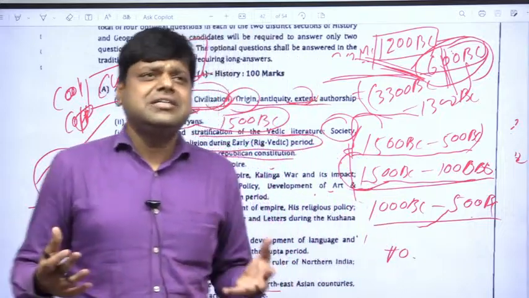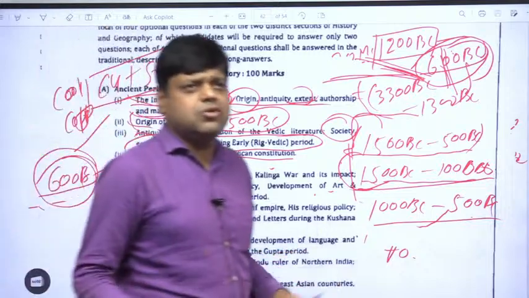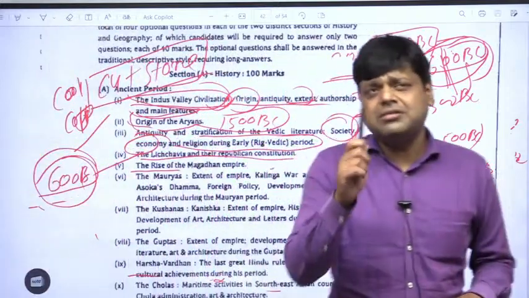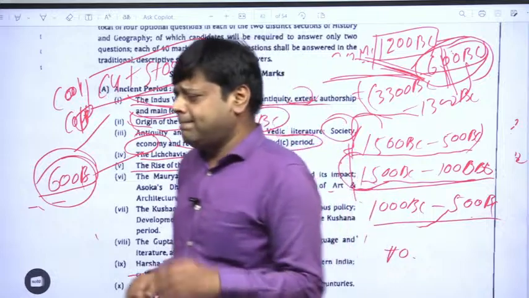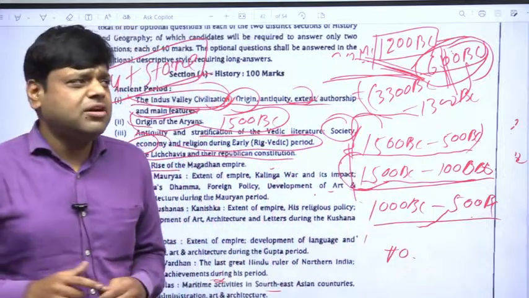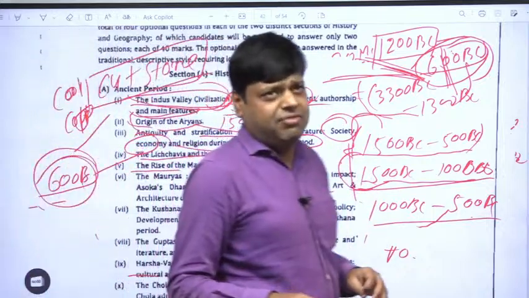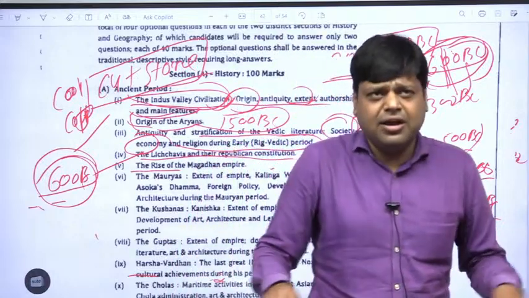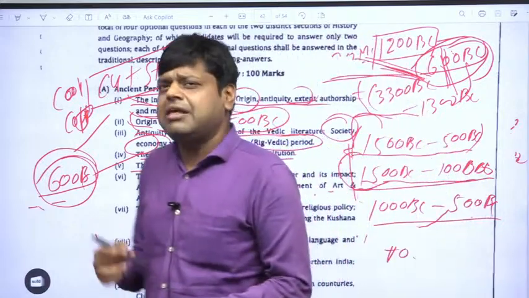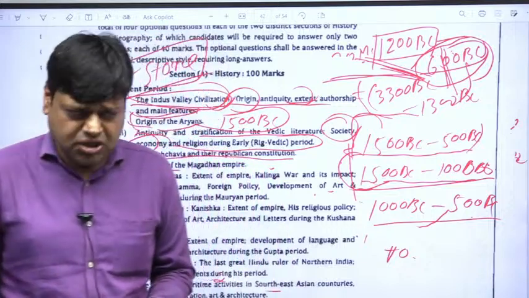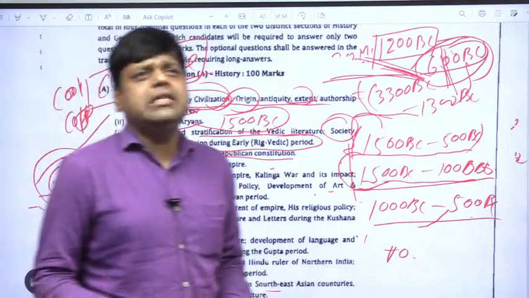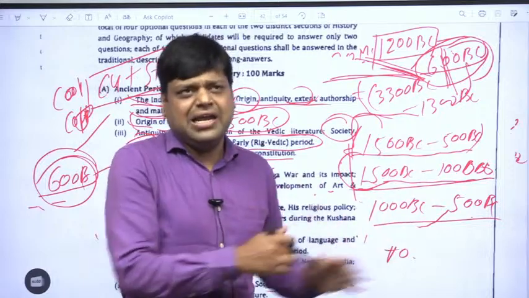If agriculture is developing, there will be a surplus of grains, and you know what the definition of a city is. The definition of a city, in current times, is that more than 75% of the population is involved in jobs other than agriculture.